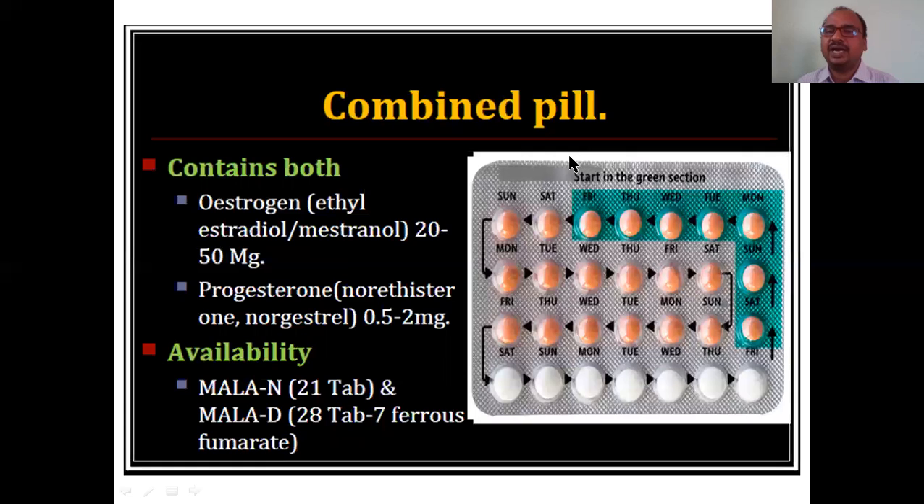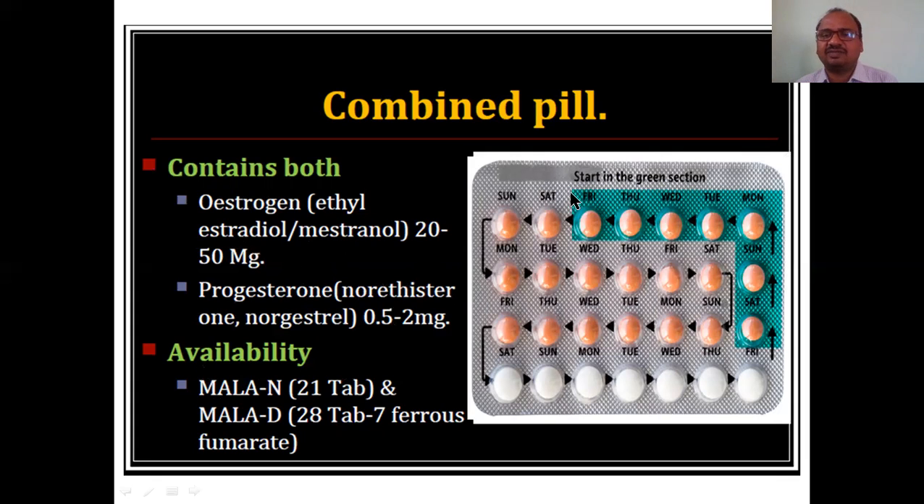First, we will see the combined pill. Why are they calling it a combined pill? It contains both estrogen, in the form of ethinyl estradiol or mestranol, 20 to 50 mcg of estrogen, which is synthetic, and progesterone, such as norethisterone or norgestrel. You can use any one. The progesterone dose is 0.5 to 2 mg. Progesterone is used in a small amount, and estrogen is bigger.